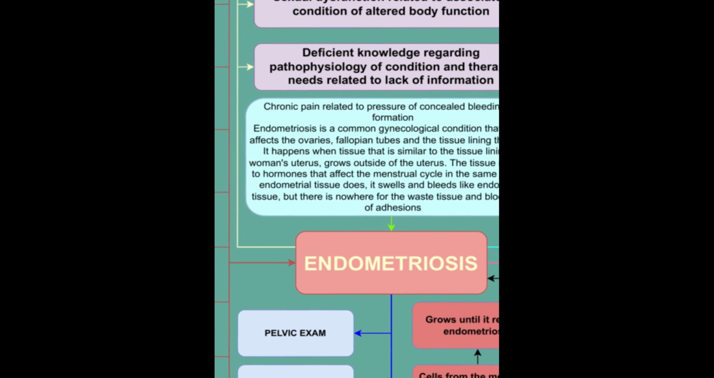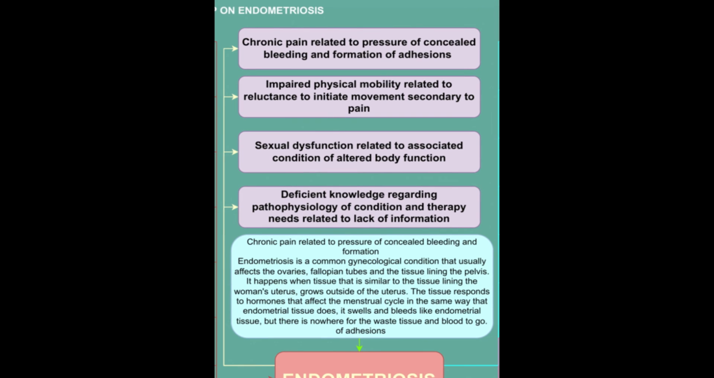The nursing diagnosis of endometriosis includes: first, chronic pain related to pressure of concealed bleeding and formation of adhesions. The patient may feel the pressure of concealed bleeding through abdominal cramping. Chronic pain is also felt since endometriosis can cause a chronic inflammatory reaction resulting in the formation of scar tissue or adhesions. This is possibly evidenced by verbal reports, a pain score of 10 out of 10, guarding behaviors, irritability, and narrowed focus.